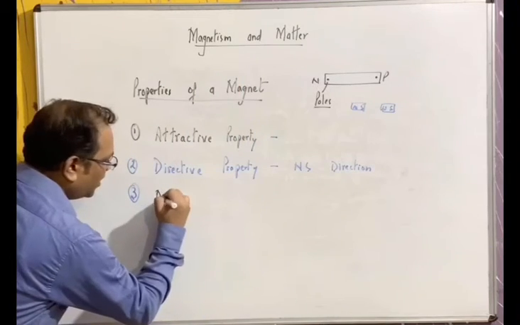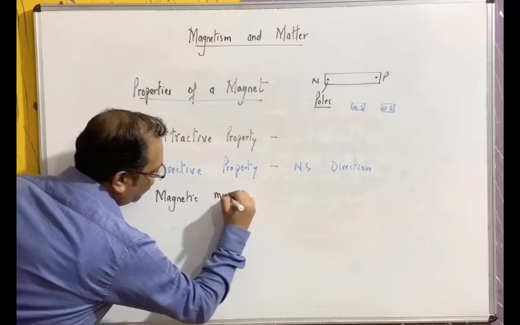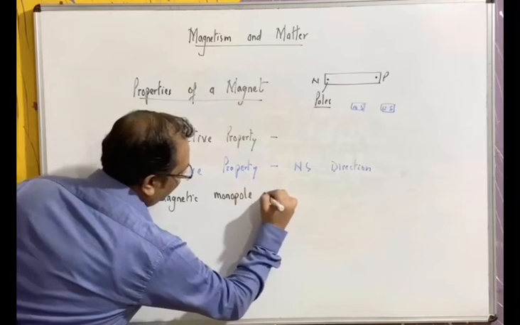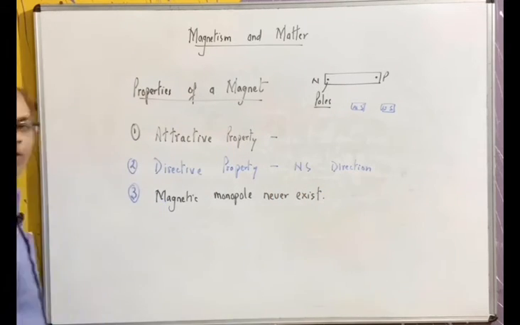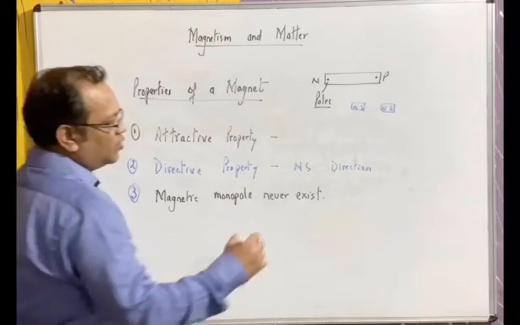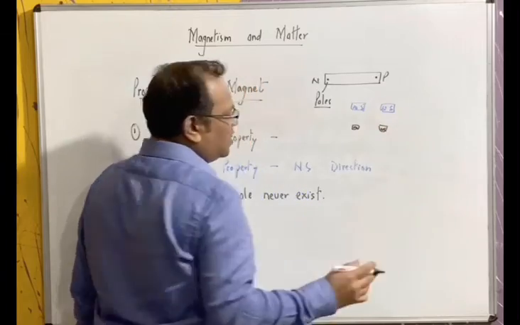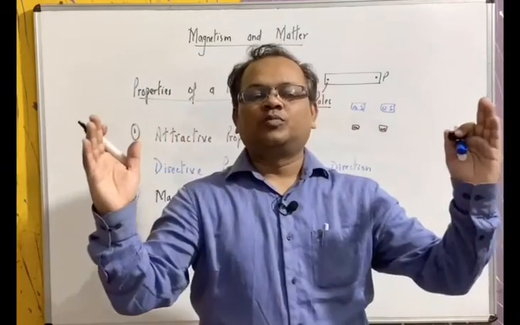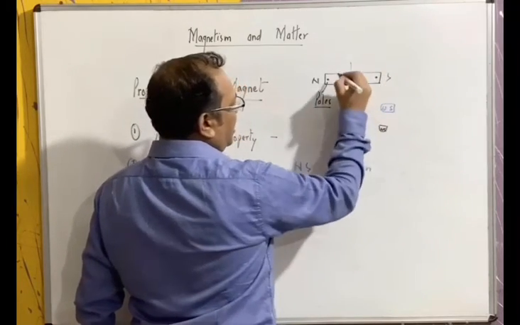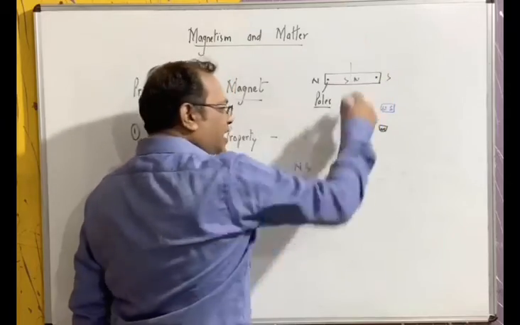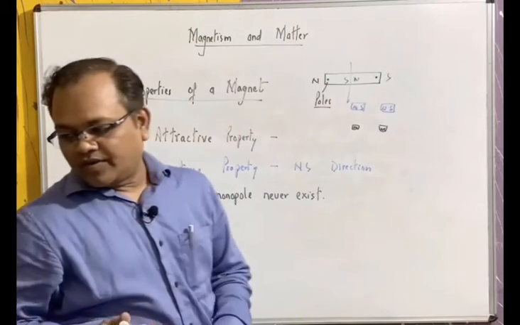So the third property is magnetic monopole never exists, meaning a single pole never exists. If you keep on breaking the magnet, you will again get north south, north south. We cannot separate the north pole from the south pole. If you break a large magnet, again you will get north south, north south. So the third property is magnetic monopole never exists.